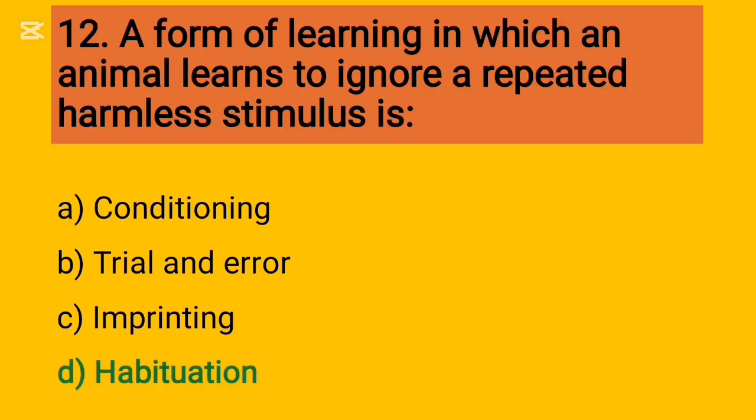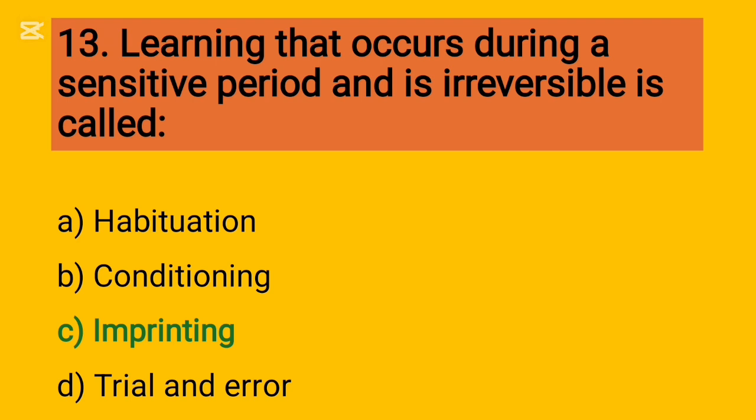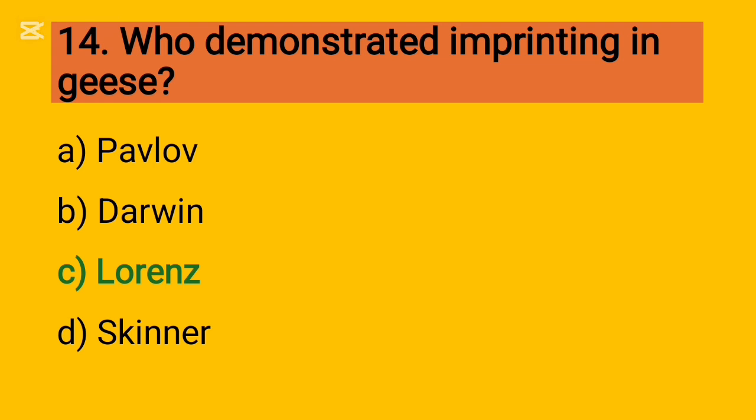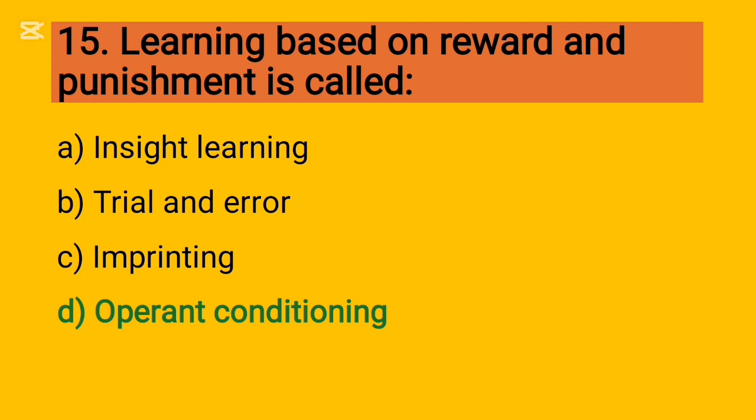12, a form of learning in which an animal learns to ignore a repeated harmless stimulus is habituation. 13, learning that occurs during a sensitive period and is irreversible is called imprinting. 14, who demonstrated imprinting in geese? Lorenz. 15, learning based on reward and punishment is called operant conditioning.